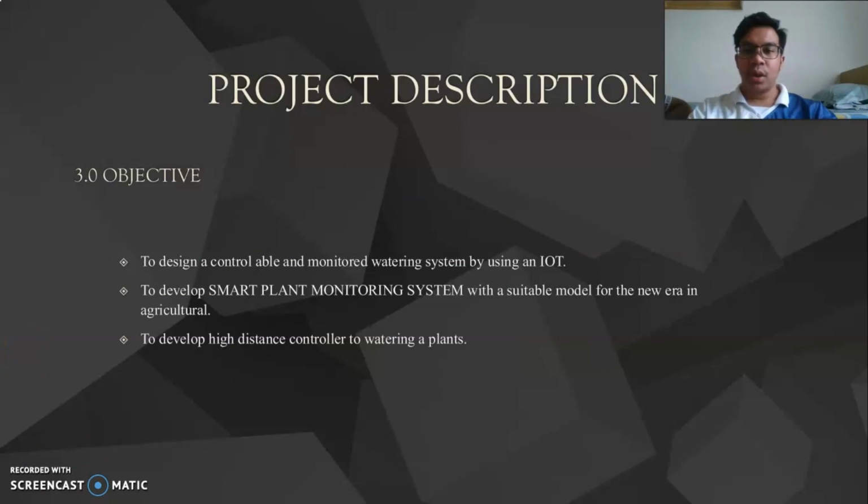Okay, so next I will continue the presentation. So this is our objective for the project. First one is to design a controllable and monitored watering system by using an IoT system. The second one is to develop a smart plant monitoring system with a suitable model for the new era in agriculture. And the last one is to develop a long-distance controller for watering plants.